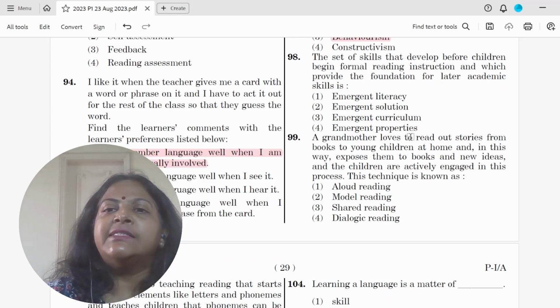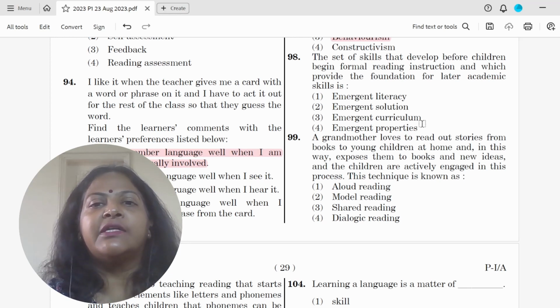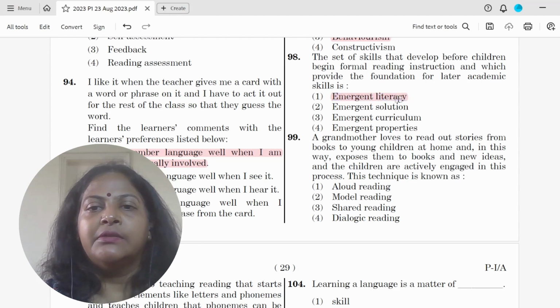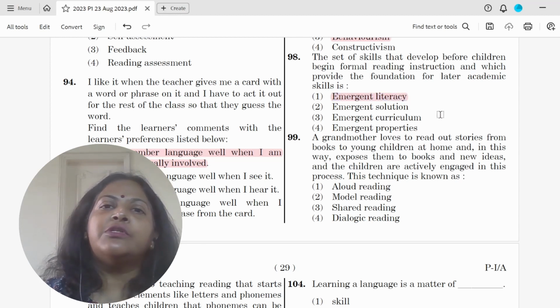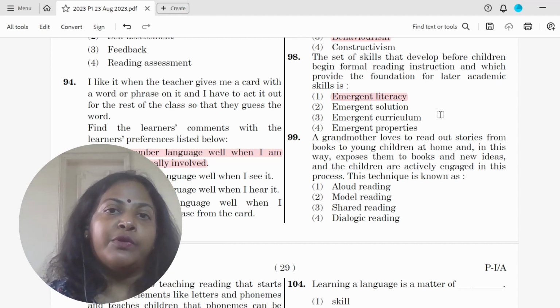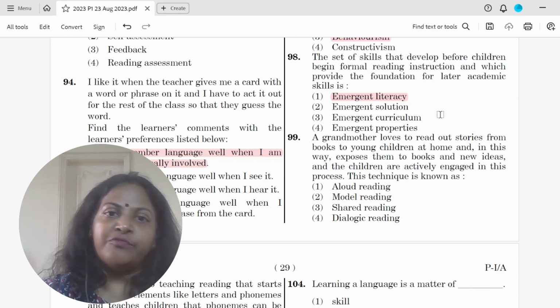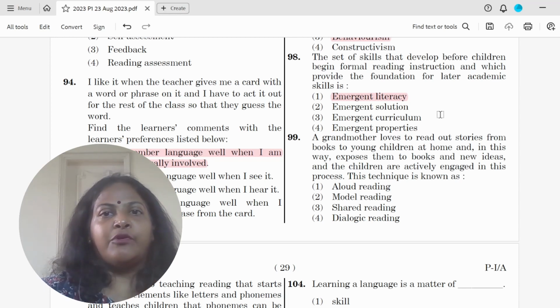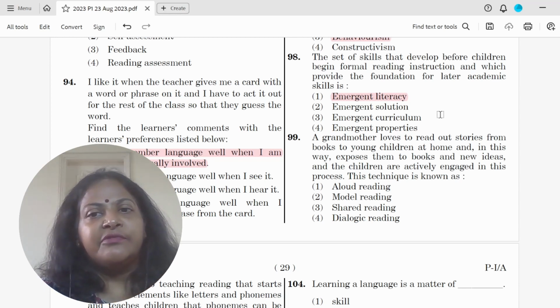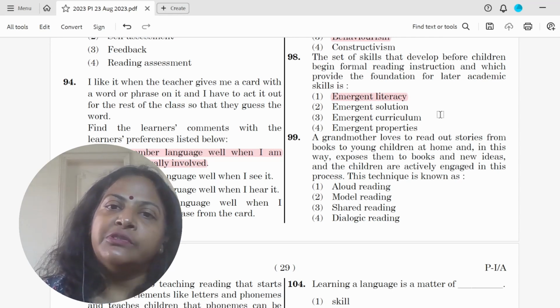The set of skills that develop before children begin formal reading instruction, and which provide the foundation for later academic skill, is called emergent literacy. So this will include the child being able to understand that alphabets are written, knowing which way to hold the book, the fact that you have to move through the book from right to left, or that sentences are written from left to right. So understanding of those things are examples of emergent literacy.